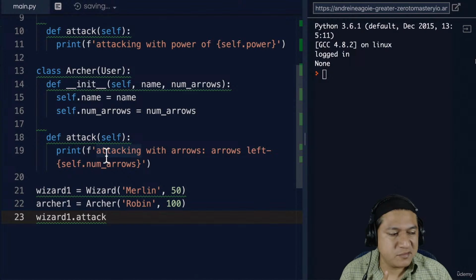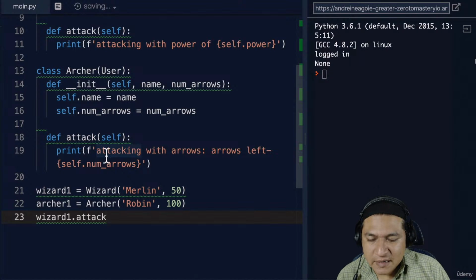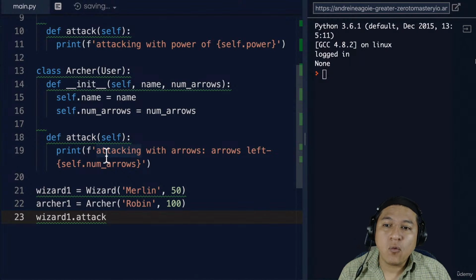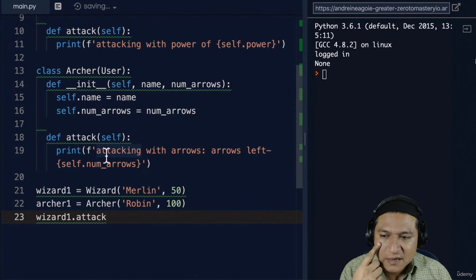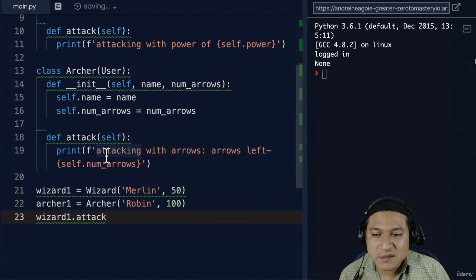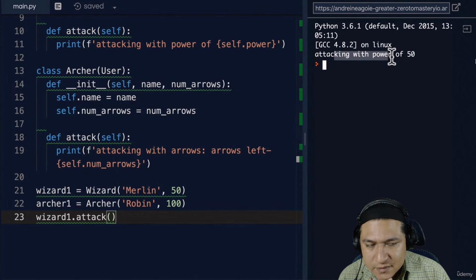He even forgot himself that when I'm creating methods inside a class, and if I want to have access to the attributes and the methods for that same class, I need to use the self keyword as a parameter inside the definition of the method itself. Okay, attack here, and I run. You see that I'm attacking with power of 50.